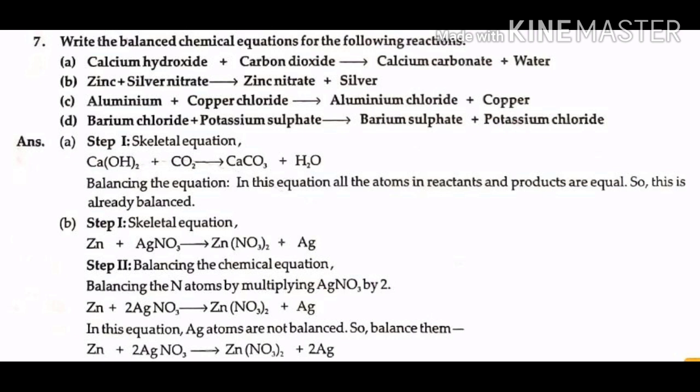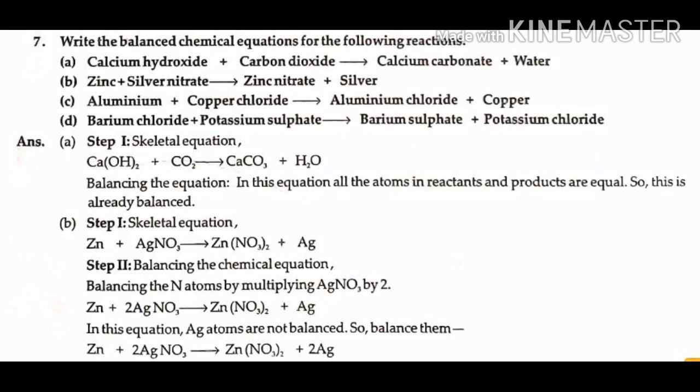Question number 7B. Step 1. Skeletal equation. Zinc Zn plus silver nitrate AgNO3 gives zinc nitrate Zn(NO3)2 plus silver Ag. Step 2. Balancing the chemical equation. Balancing the N atoms by multiplying AgNO3 by 2. So the equation will be Zn plus 2AgNO3 gives Zn(NO3)2 plus Ag.